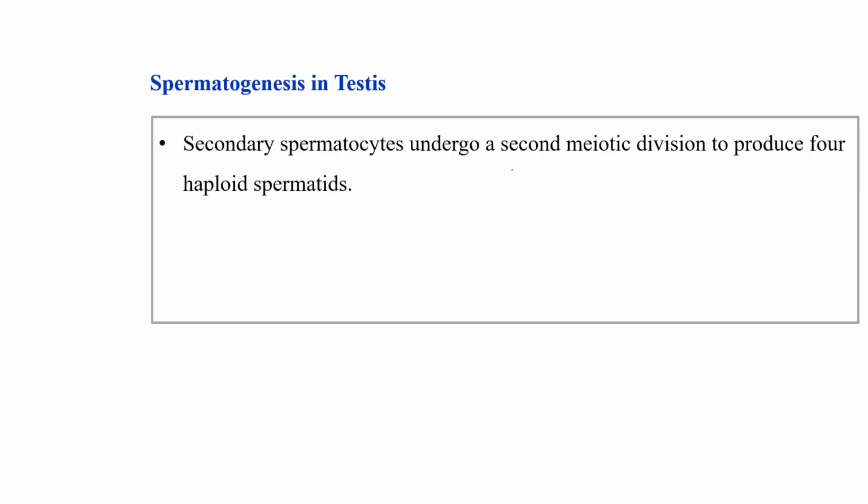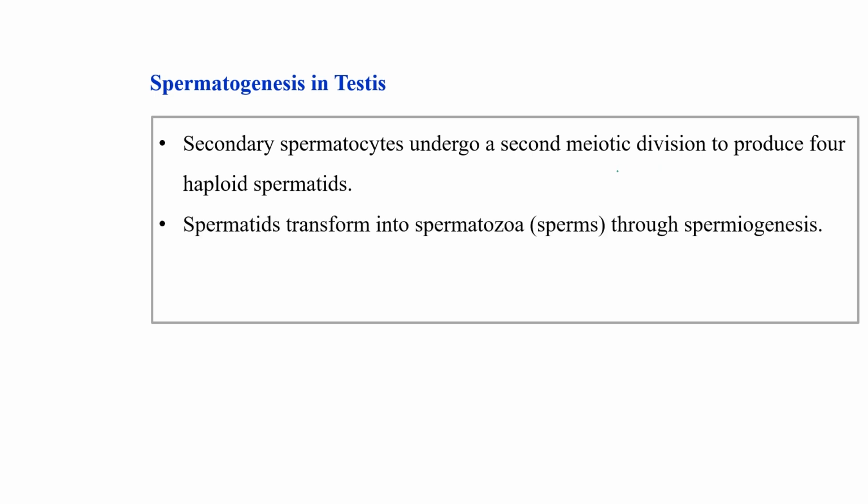secondary spermatocytes undergo the second meiotic division to produce 4 haploid spermatids. So 4 haploid spermatids are generated via secondary spermatocytes. Further, these spermatids transform into spermatozoa, or we can say sperm, through spermiogenesis.